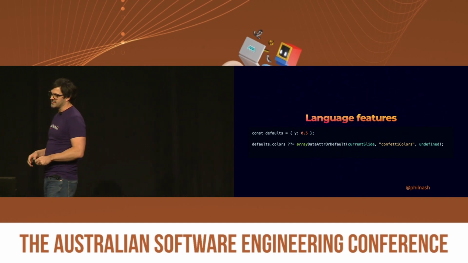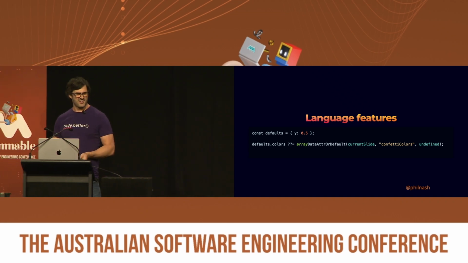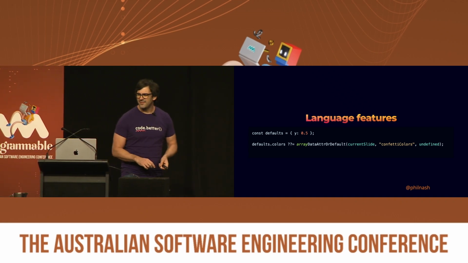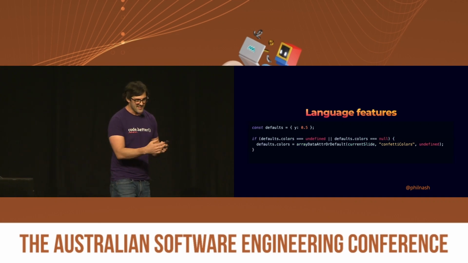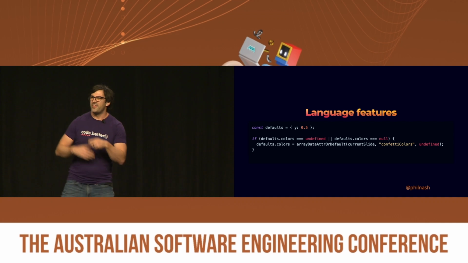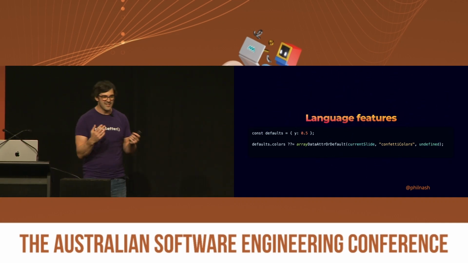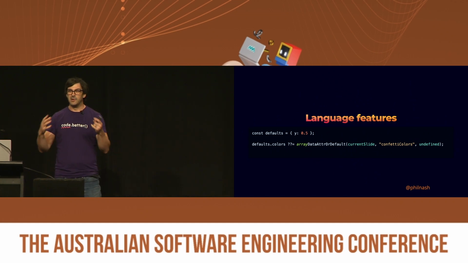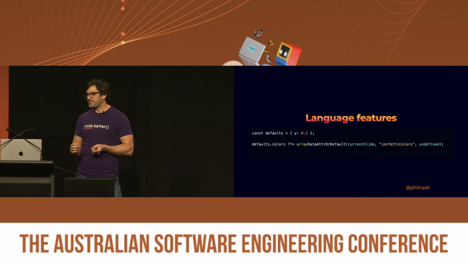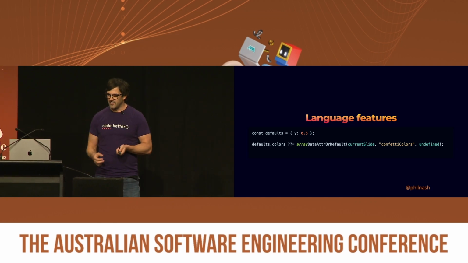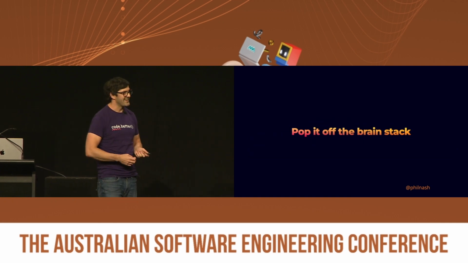I knew I should have written this on the slide. The question mark equals nullish coalescing operator, I believe. And this just says everything that we said here, which is if this is undefined or it's null, then we can assign it. And we're happy about that. So we move it into one line, we reduce the nesting, we actually lose a conditional entirely, which is lovely, and it's much more understandable again. So that's nice. And we just get to pop some of those things off the brain stack.